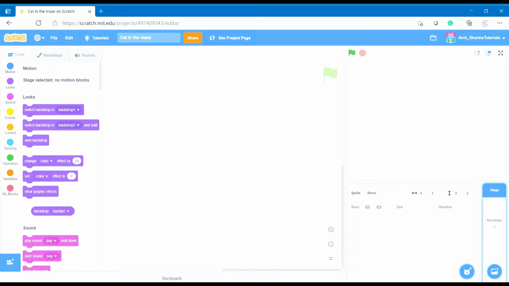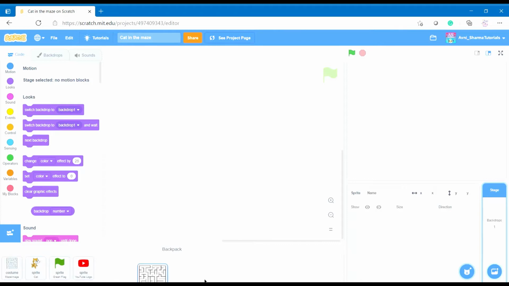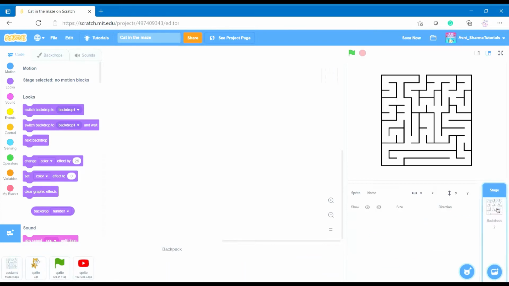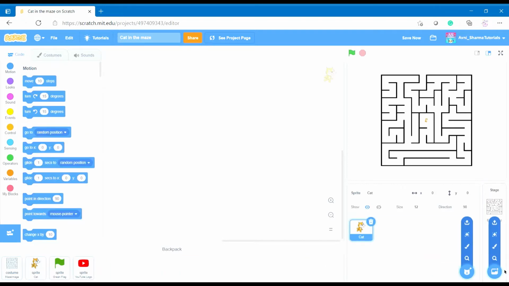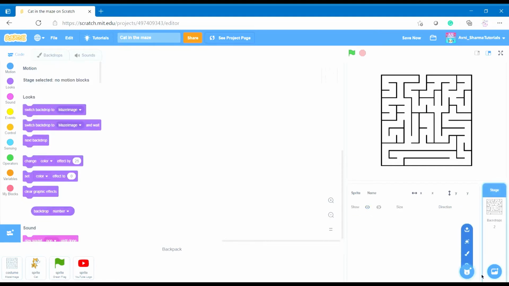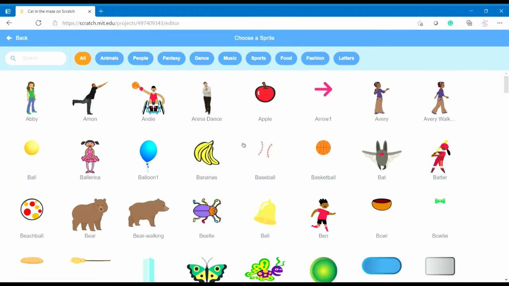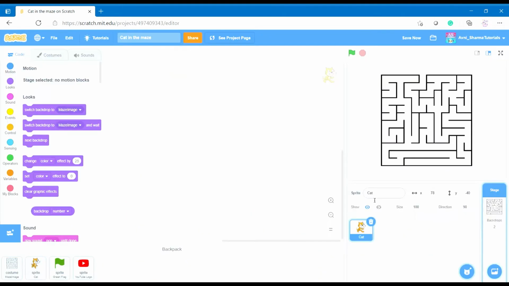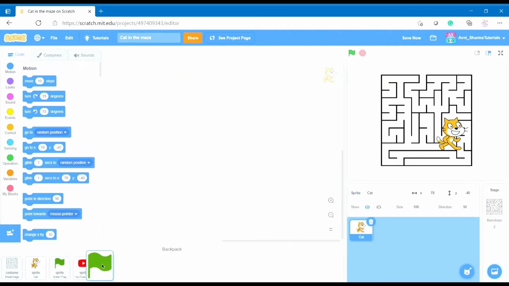So first we will get the costume, put it in the backdrop, get a sprite, which is our cat. You could just choose it from this, choose a sprite as well. Let's do it from the beginning. Let's choose it from sprite instead. Here's our cat. And the green flag will code for that.